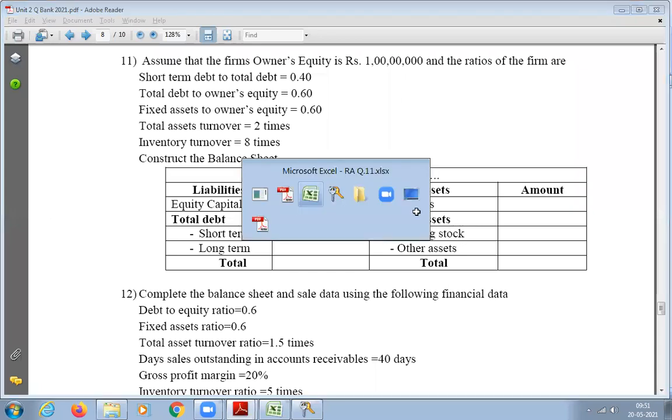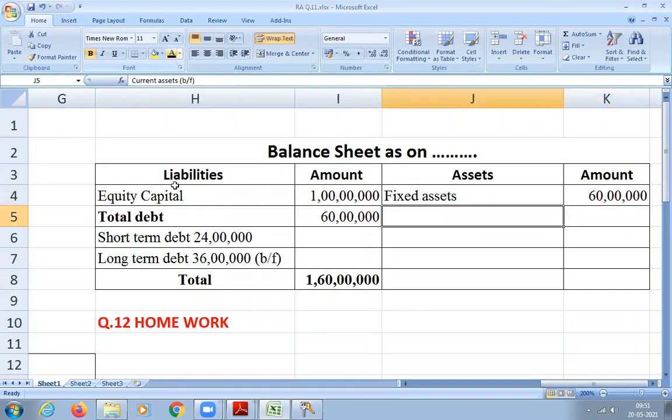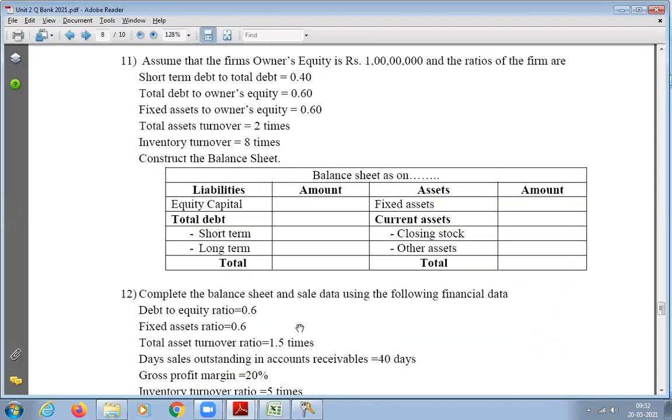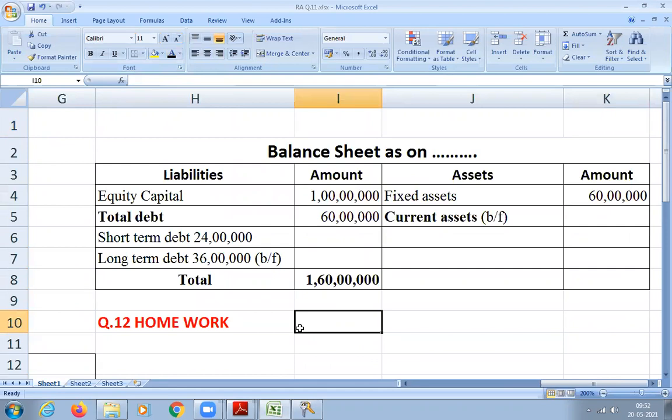Next, write current assets. Current asset is a balancing figure. Why is it a balancing figure? Because I don't know the other assets, so I cannot directly write that. Current asset is a balancing figure of total asset.